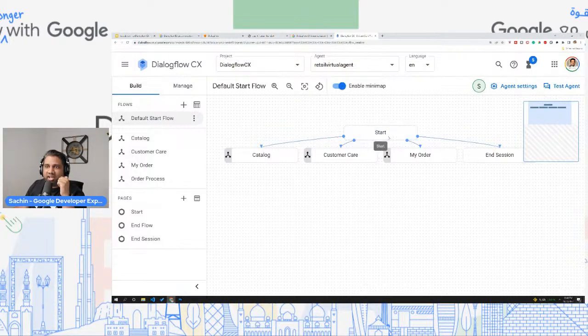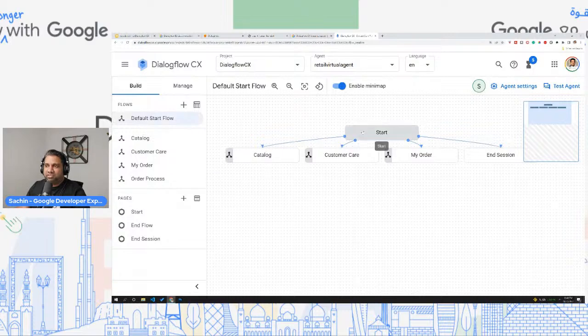Now, from this start flow, you also have other flows, which is represented over here. So you have catalog, you have customer care, you have my order, and finally you have end session. Okay. Now, do you get the idea about flows? So each of these are separate flows and it's all connected to the default start flow.